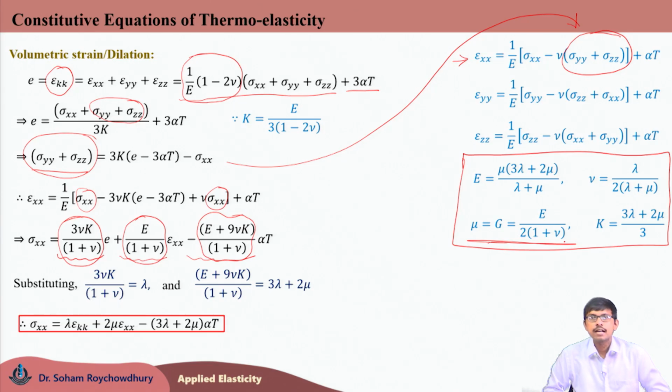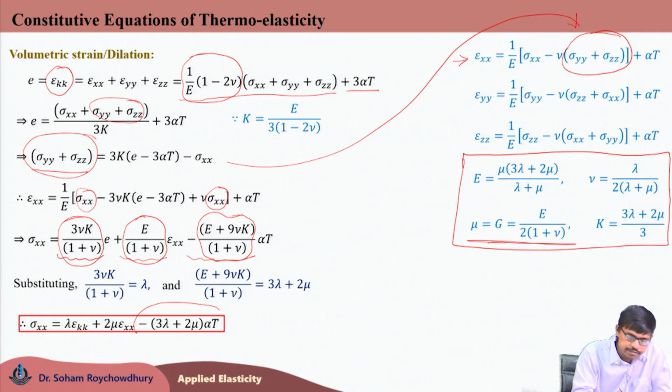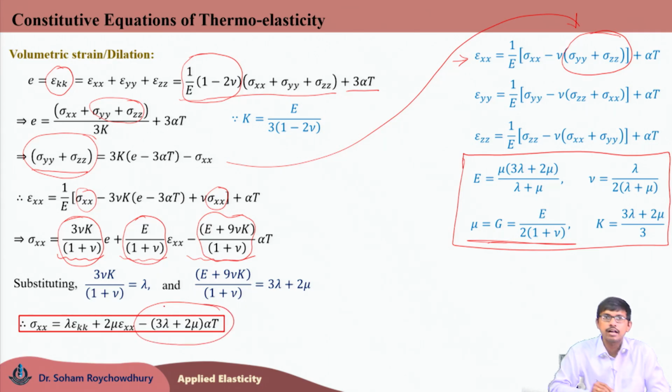So, this is the relation between the normal stress sigma xx and the corresponding normal strain epsilon xx along the x direction for a thermomechanical problem. Now, if you try to recall the corresponding equation for a purely mechanical problem, this term was not there. This is the extra term coming.